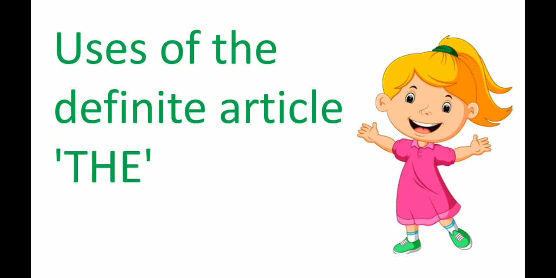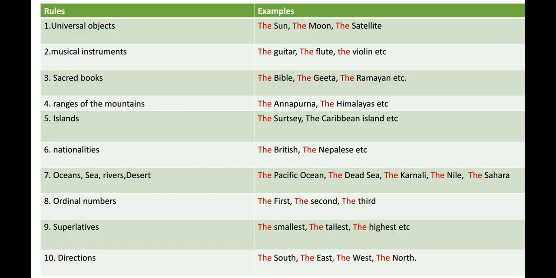Out of the 3 articles, a, an and the, we have only one definite article, that is the. There are definite rules and regulations to use these articles. We need to understand these rules to minimize our errors while speaking and writing as well. So we have a few rules for where to use the. Let's see some of the rules.